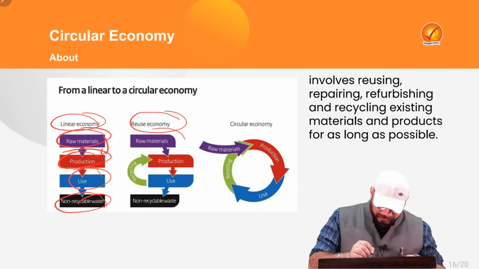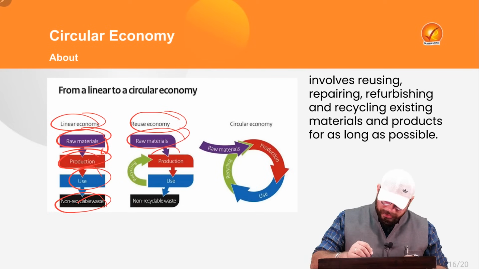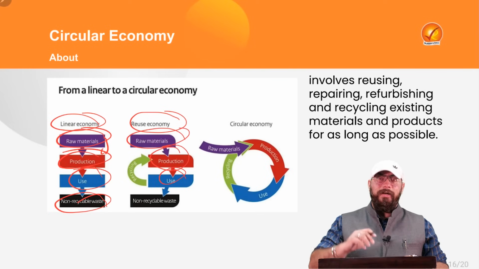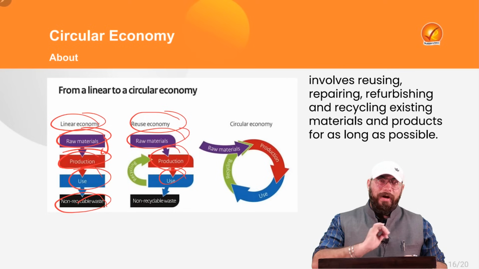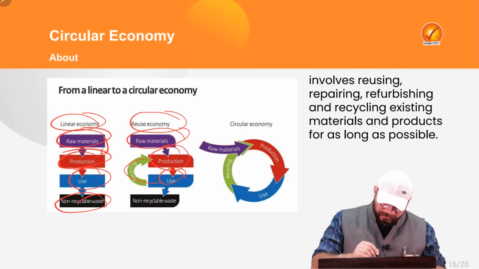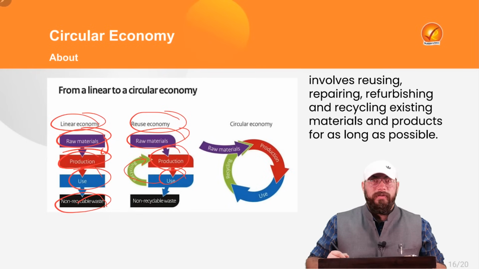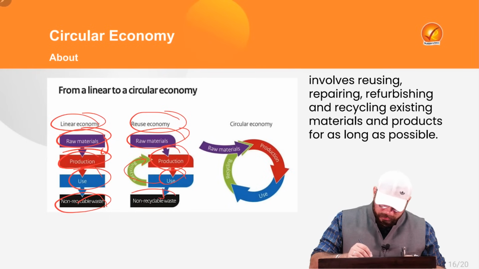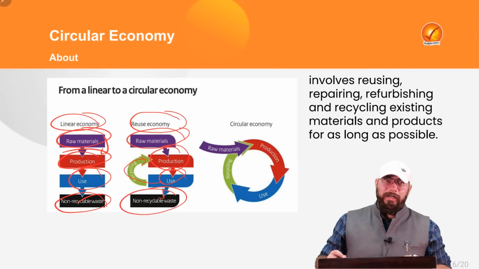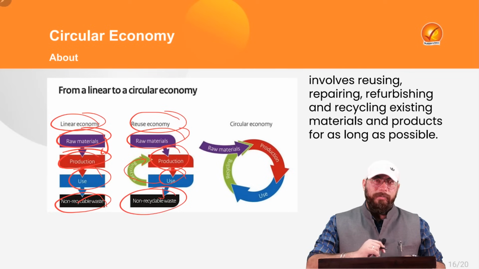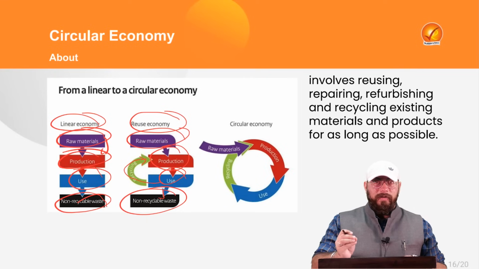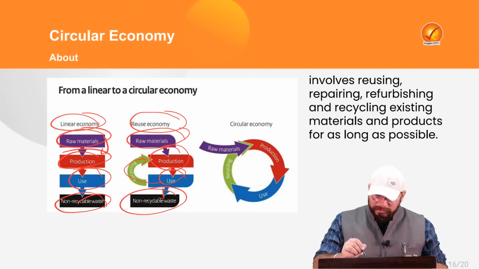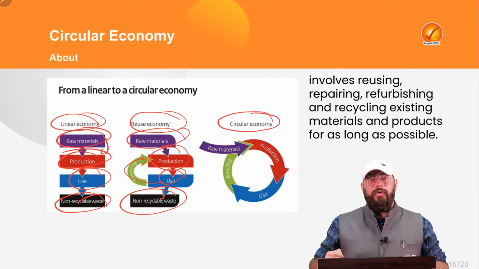In reuse economy, let's say there is the raw material, production is of course there, usability is there, but after usage, some parts of the product can be recycled and again go to the production, right? But some part of the product, of course, again generates non-recyclable waste. That is a reuse economy, where some part of the products are reused. Then there is one economy, that is circular economy.